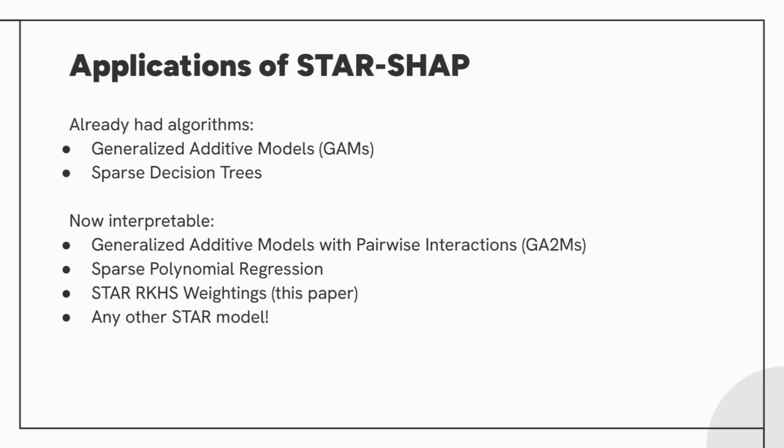To summarize, StarShap is a new Shapley value algorithm which works on a variety of models. This includes generalized additive models and sparse decision trees, which already had dedicated algorithms, but also generalized additive models with pairwise interactions, sparse polynomial regression, and any other model that can be written as a structured additive regression model. This includes star RKHS Weightings, which we introduce in this paper.